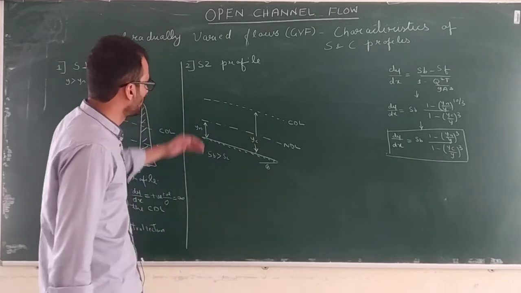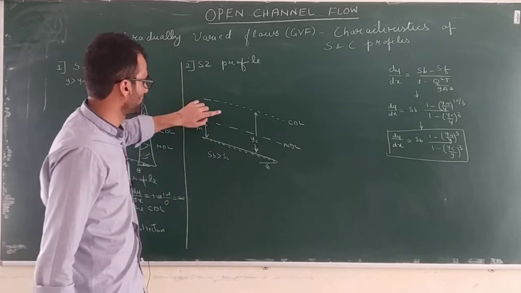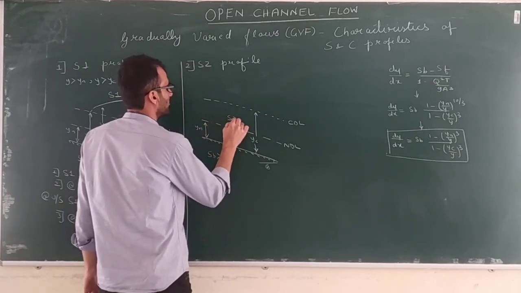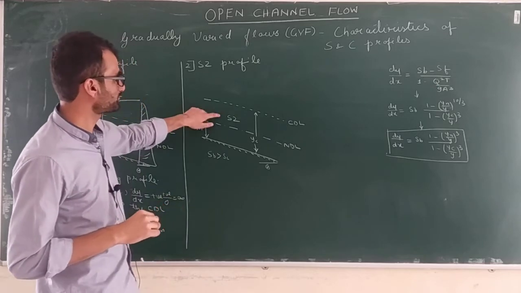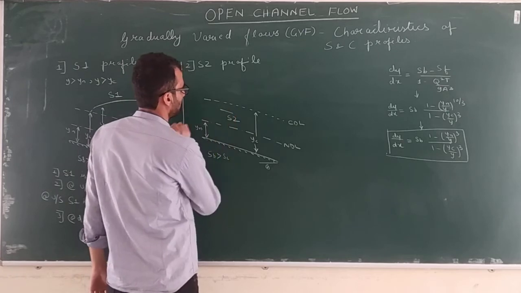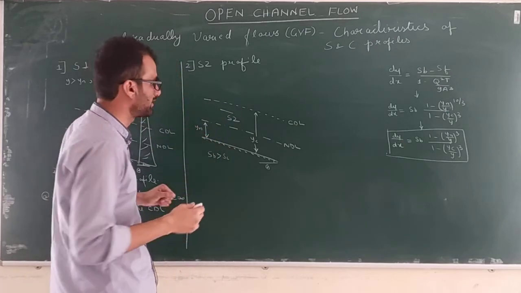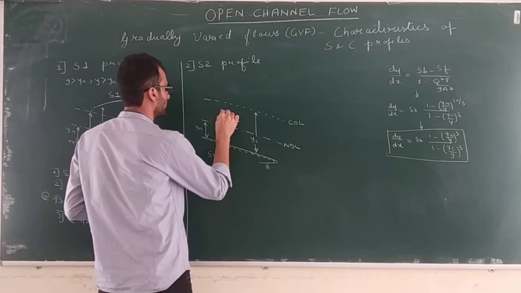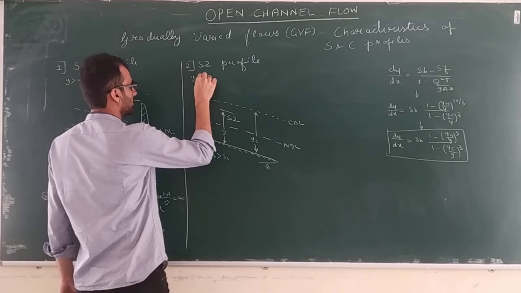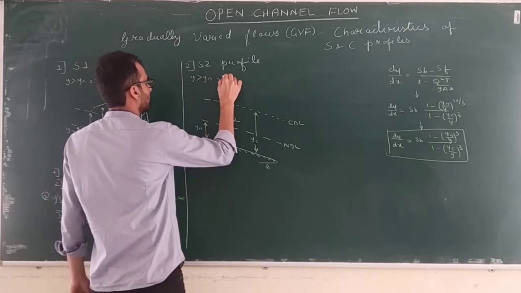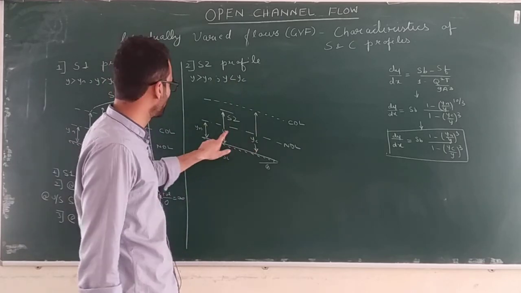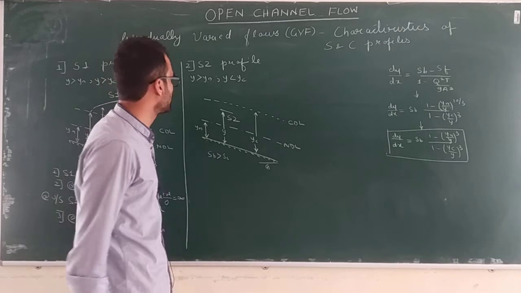But the S2 profile will be formed in which flow zone? In zone 2. So here somewhere the S2 profile is going to occur. Let's say flow is here somewhere. I don't know if it is falling or rising, that we'll find out, but what do we surely know? Flow depth is greater than yn and flow depth is less than yc.